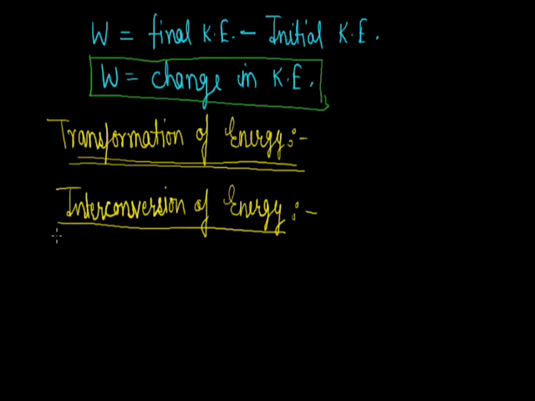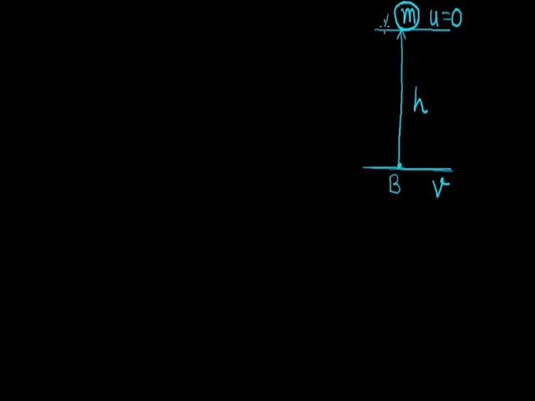First, here we discuss a freely falling body. Let a body of mass small m be placed at a height h from the ground at rest. Now let it start falling. So the initial velocity of this body will be 0. Let at the point B on the ground its velocity become v.